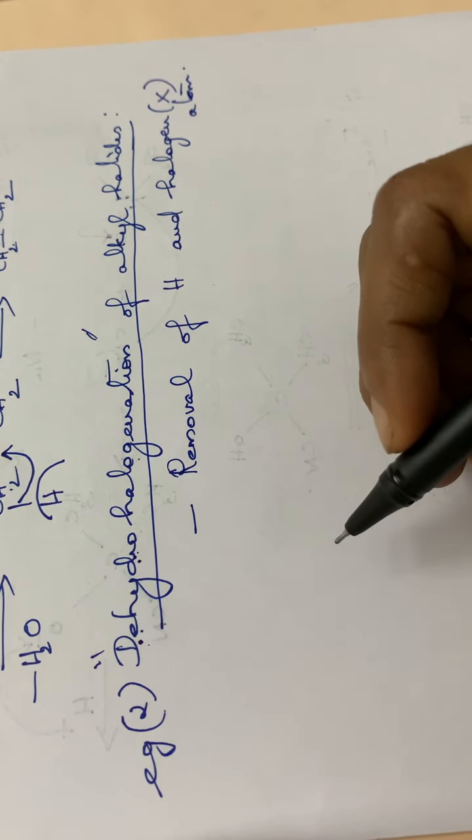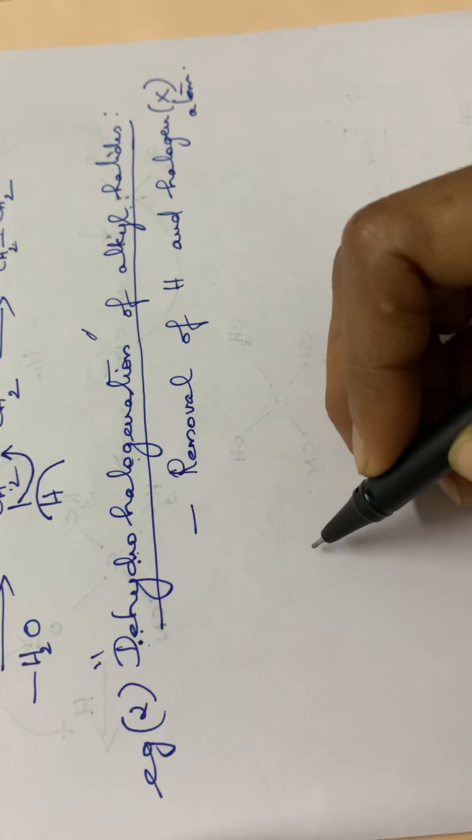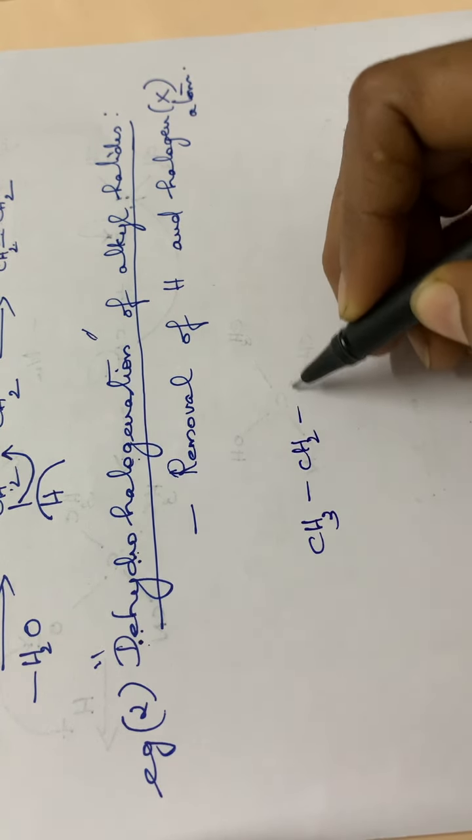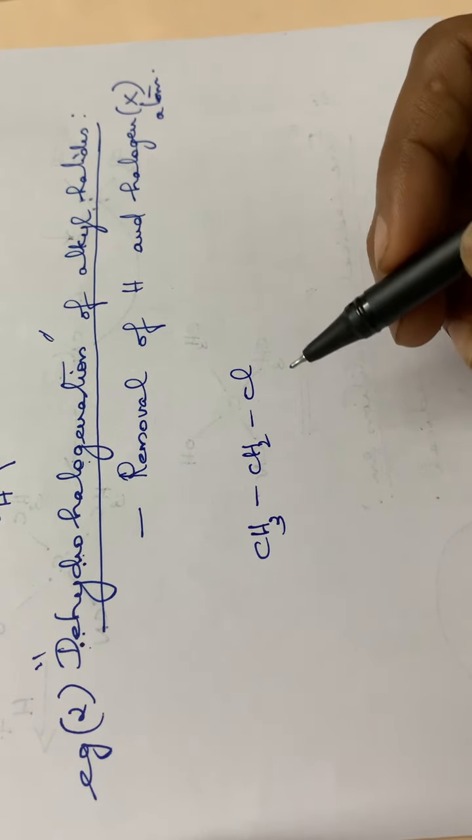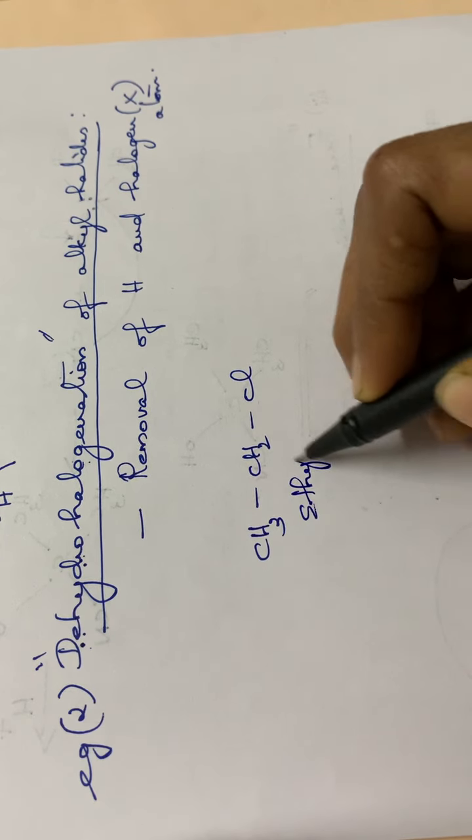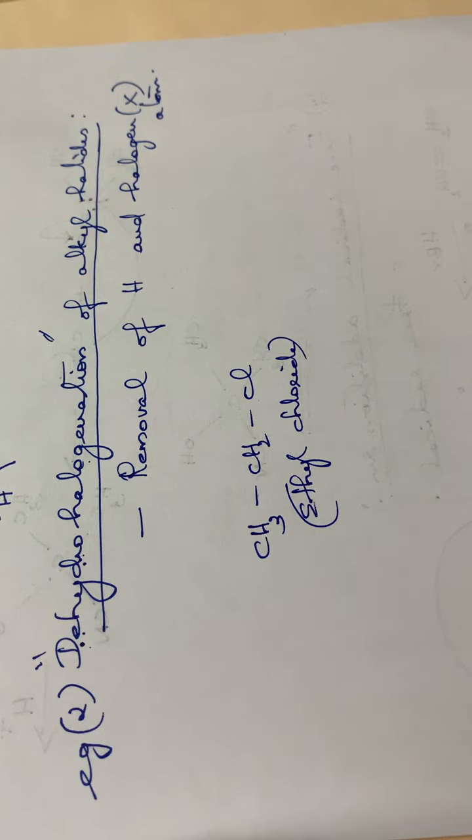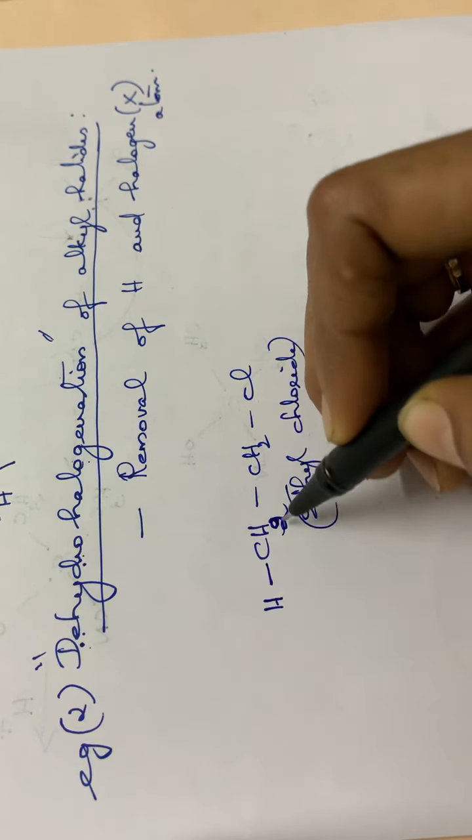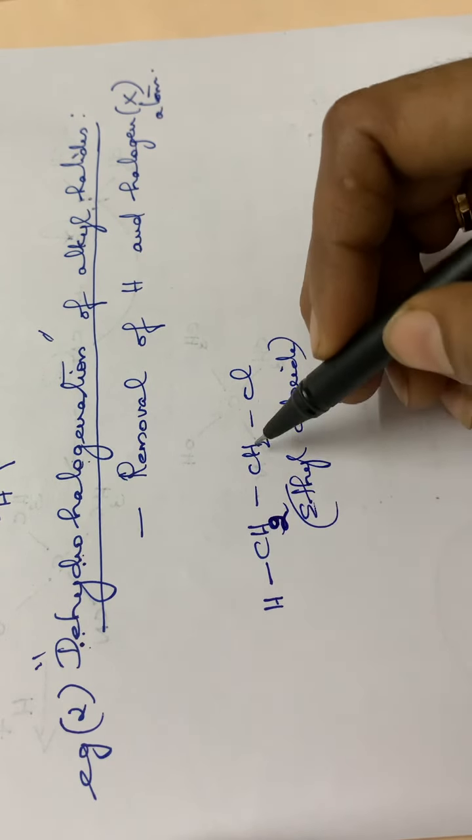Again, we can write an alkyl halide. Okay, so CH3CH2Cl, alkyl chloride, ethyl chloride, isn't it? Ethyl chloride. So here I will be writing it as CH2H, just splitting these hydrogens. That is CH3CH2Cl.